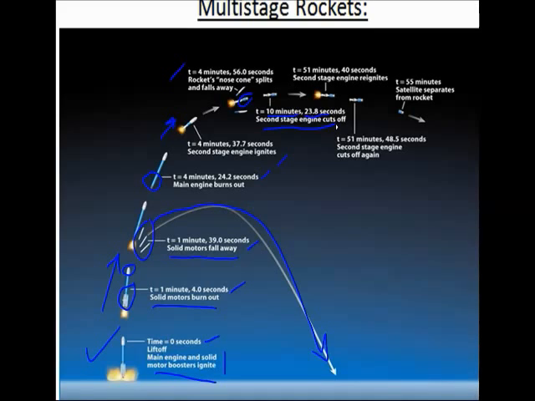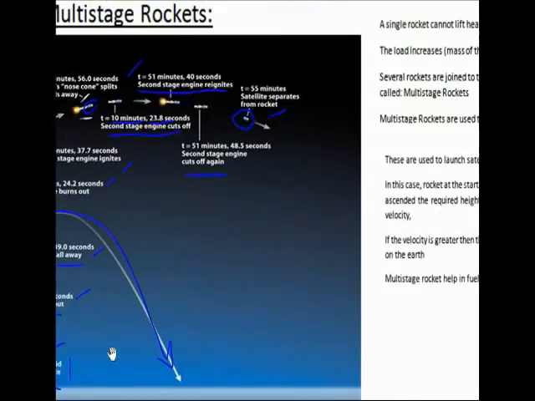Then the rocket goes on in the horizontal direction for some time, that is, in the span of t equal to 51 minutes. After 15 minutes and 40 seconds, the second stage reignites over there. After 48 seconds, it again cuts off. During that time, the satellite separates from the rocket. During that process, the satellite is left into an orbit where it is supposed to rotate. So this is the concept of multi-stage rockets. Then let us go to the theoretical explanation of that.